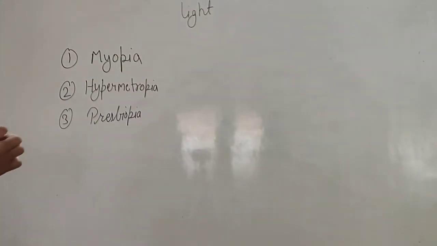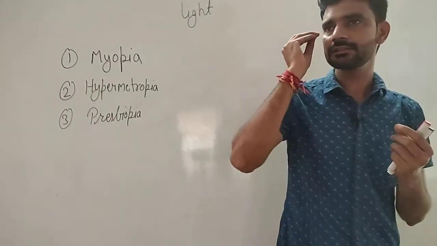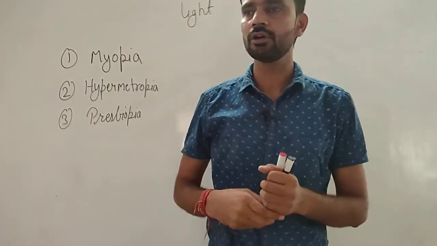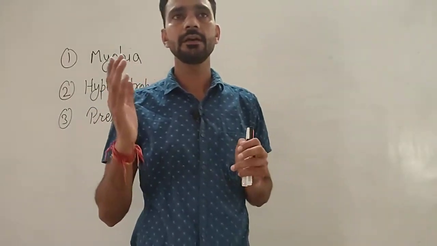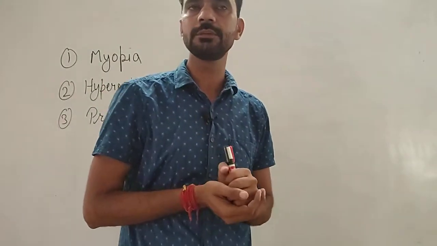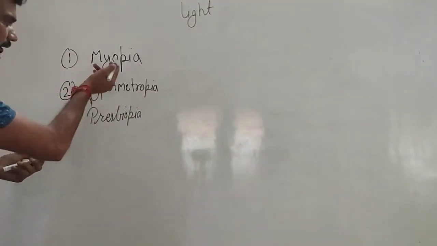Normally, in our eyes, sometimes the farther object, the object which is far away from us, is not visible. Sometimes the near object is not visible, and sometimes both objects are not visible. So these are the main defects.